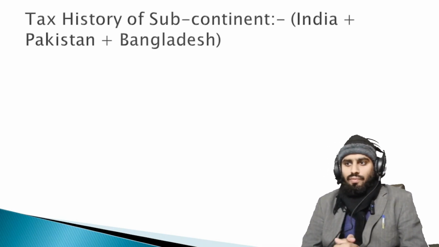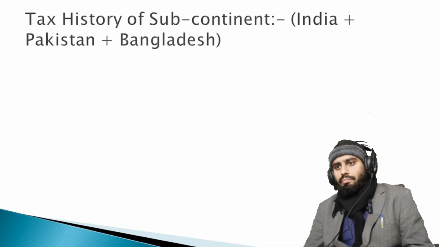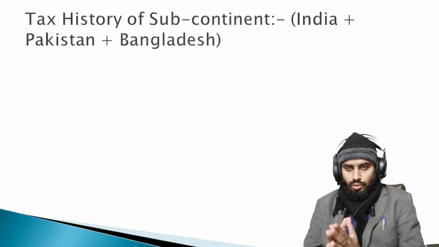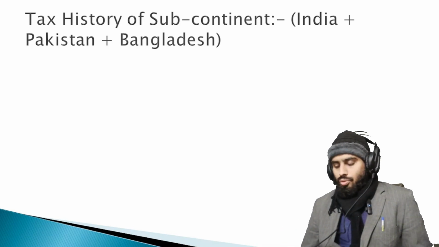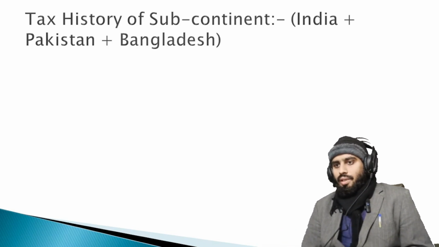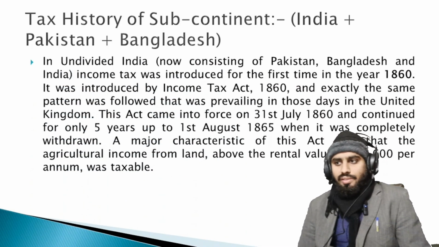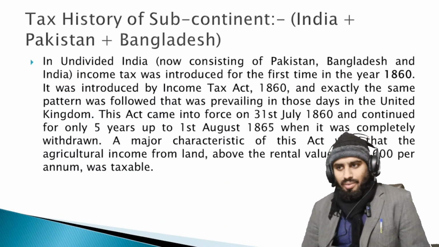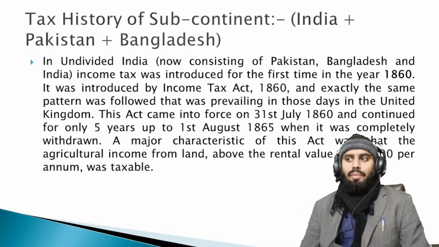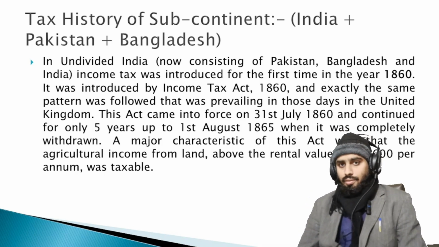First of all, the tax history of the subcontinent: India, Pakistan and Bangladesh. Subcontinent means these three regions are included in this. In undivided India, now consisting of Pakistan, Bangladesh and India, income tax was introduced for the first time in the year 1860.